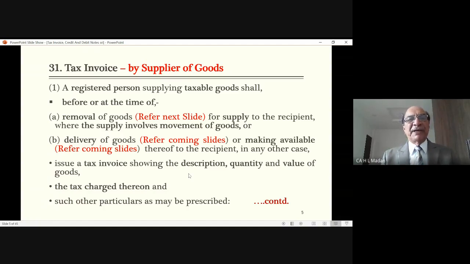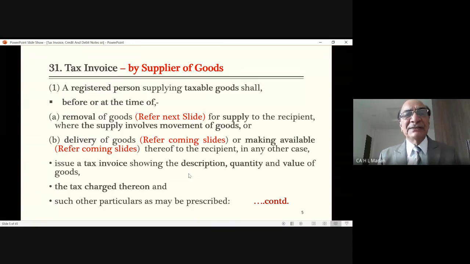After packing the goods, he will go to the transport authority, to the transporter selected by the customer, and he will book that shipment with the transporter, and the transporter will deliver it to the person concerned in the other state.